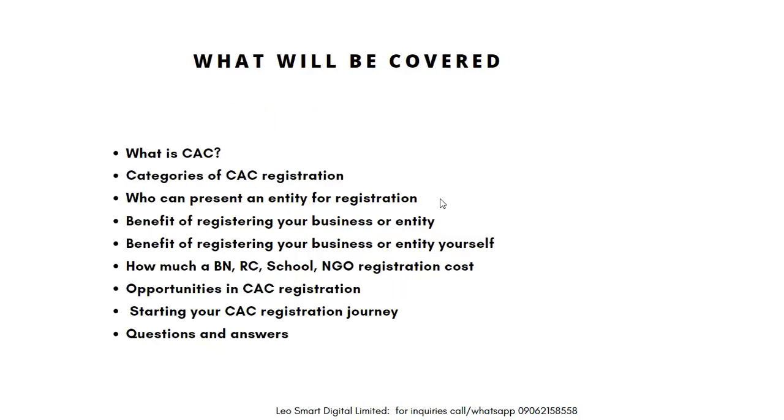What will be covered in this introductory class: we are going to establish what is CAC, categories of CAC registration, who can present an entity for registration, benefits of registering your business or entity, benefits of registering your business or entity yourself, how much a business name, a limited company, school, NGO registration will cost you when you do it yourself. Then we'll look at the opportunities in CAC registration, how to start your registration journey, questions and answers. This will be what will be covered in this introductory class.